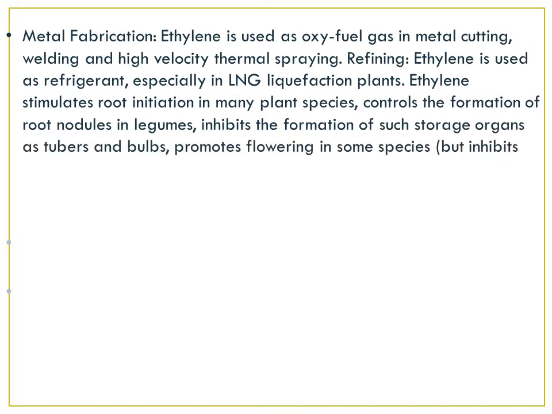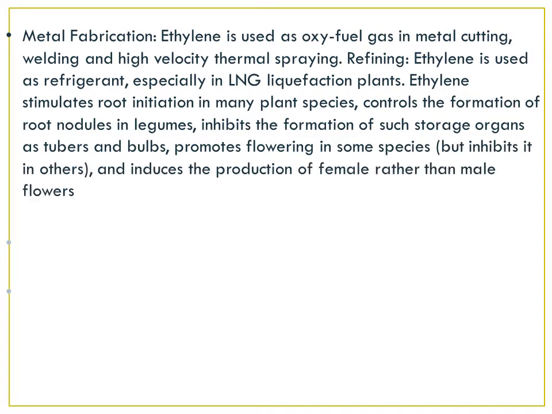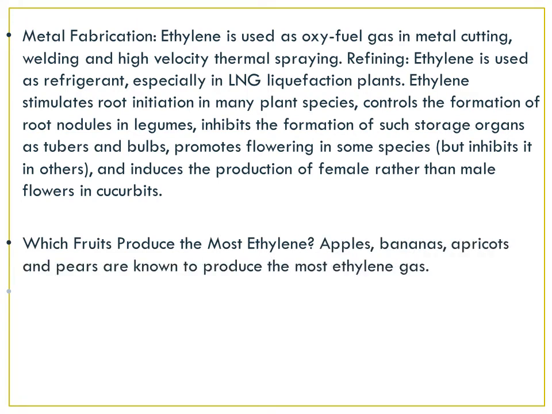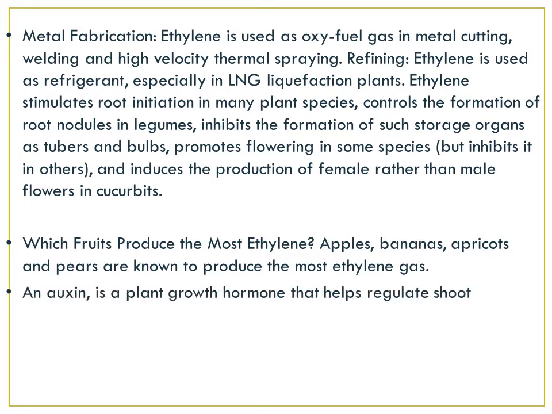plants. Ethylene stimulates root initiation in many plant species, controls the formation of root nodules in legumes, inhibits the formation of such storage organs as tubers and bulbs, promotes flowering in some species but inhibits it in others, and induces the production of female rather than male flowers in cucurbits.